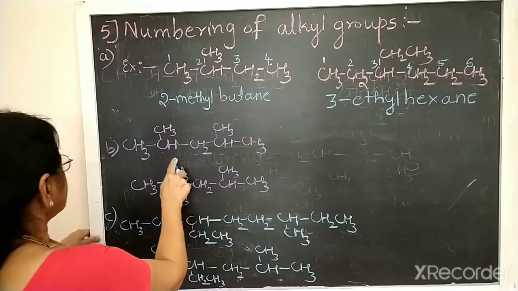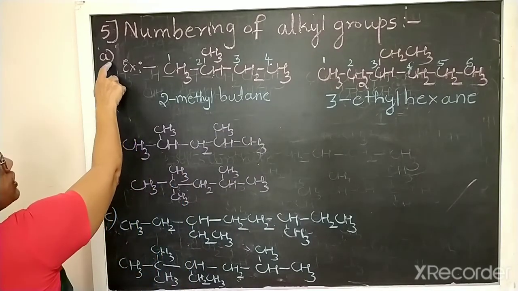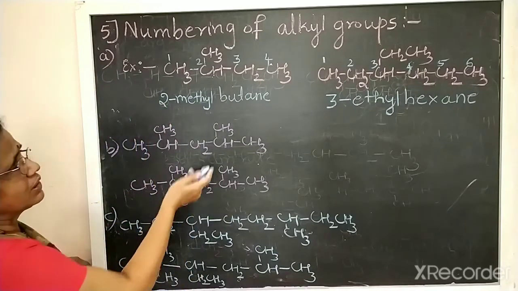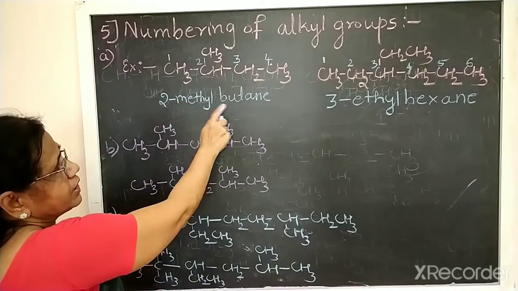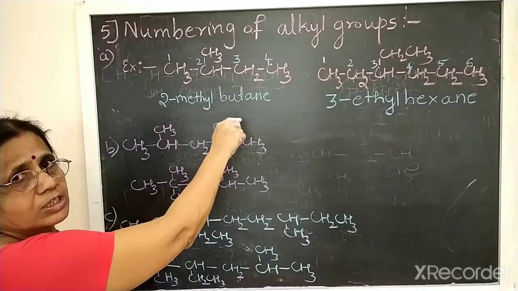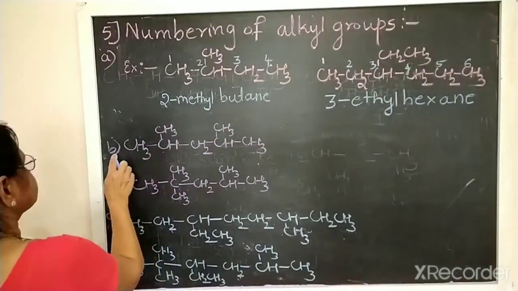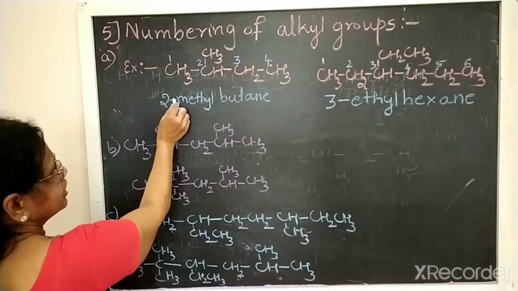Okay. Now, second point under this only, this is the first point. First point, what is the first point? Name of the alkyl group should be written along with the number of the locant before writing the name of the parent hydrocarbon. Okay. Then after number we should give the hyphen or dash.